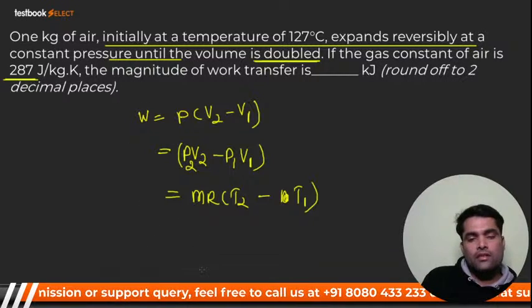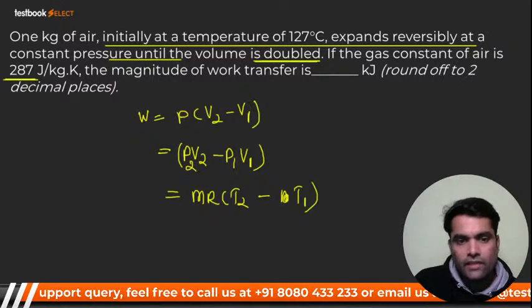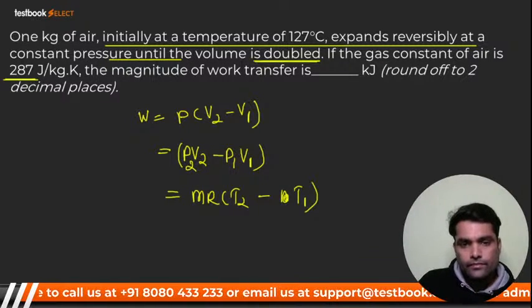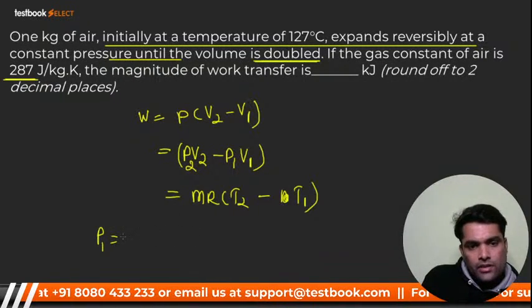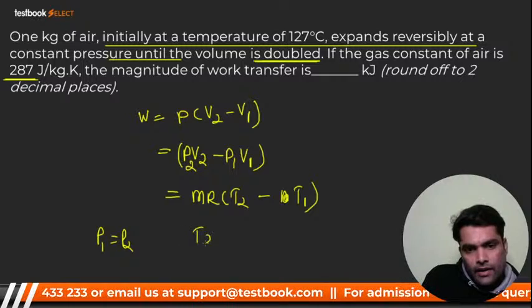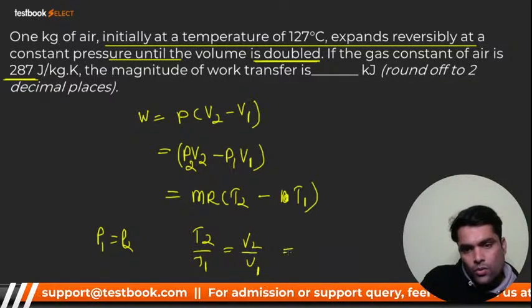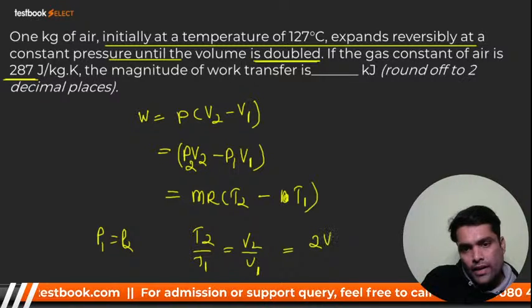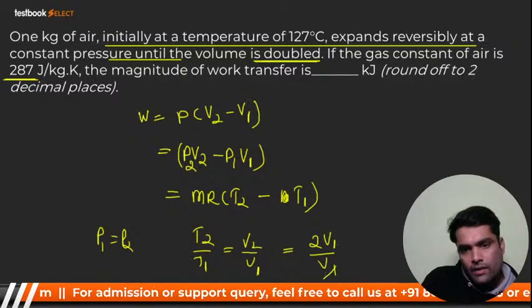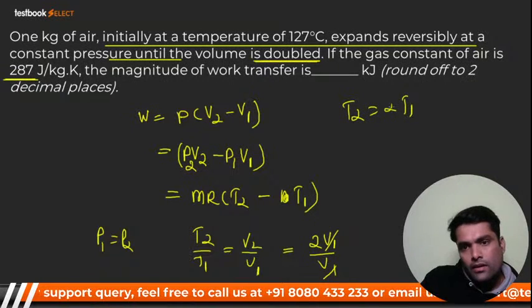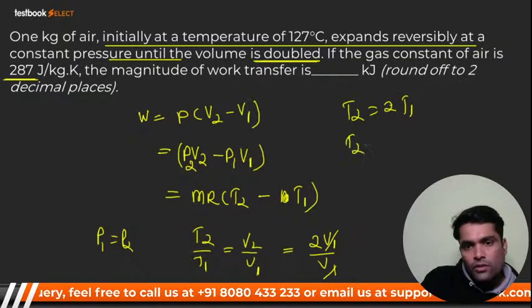Volume is constant. If the volume is constant, can I write T2 by T1 is equal to V2 by V1? P1 is equal to P2. So I can write T2 by T1 is equal to V2 by V1. V2 by V1 is twice V1 divided by V1, it will get cancelled out. You are going to get T2 is equal to twice T1.